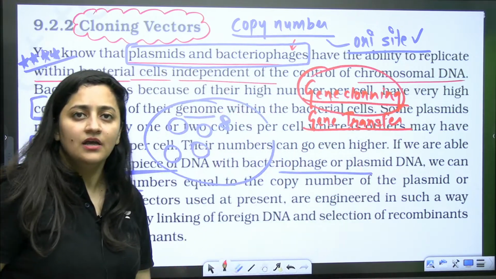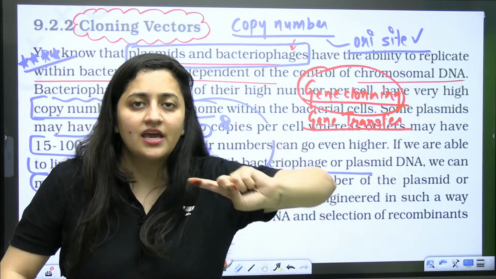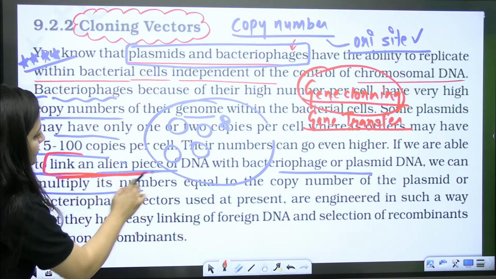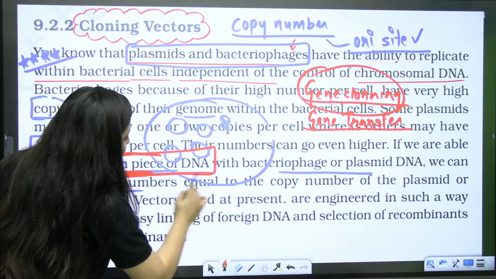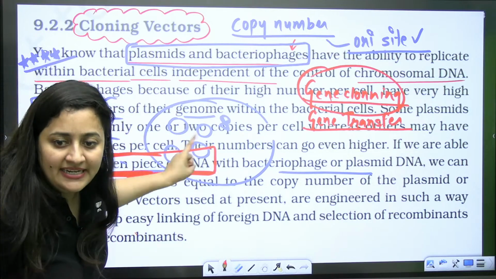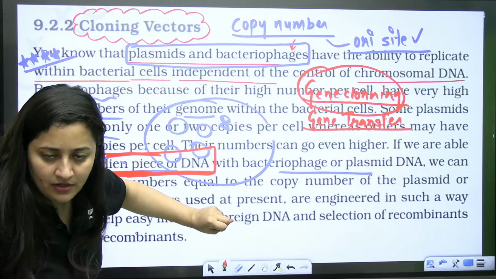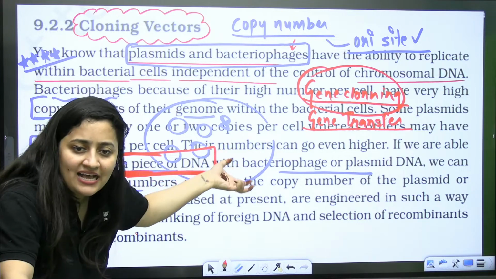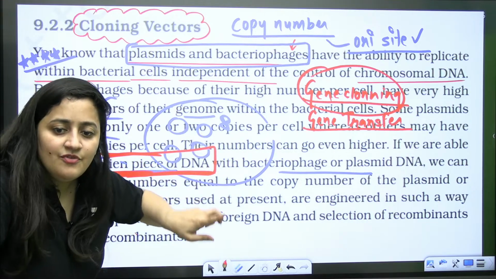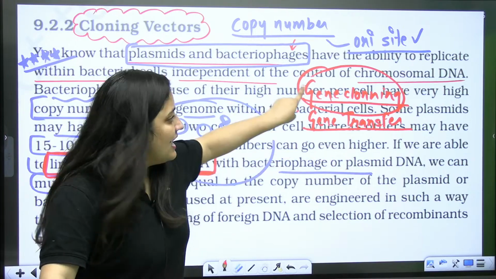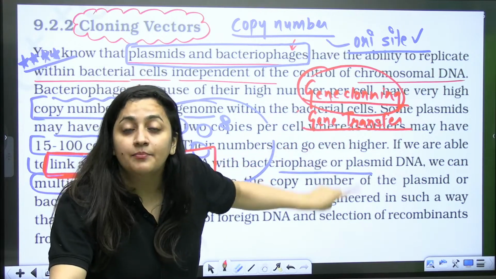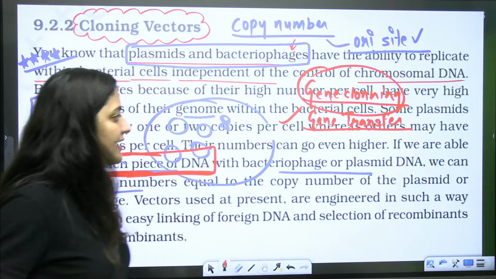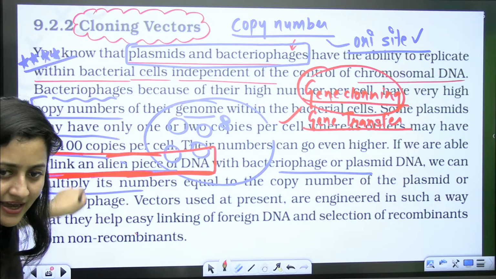With the help of these vectors, because they are multiplying, they are replicating, they are making their multiple copies. So obviously if I link my alien piece of DNA or my desired DNA with that particular plasmid, it can be bacteriophage, it can be plasmid, then when this bacteriophage or plasmid replicates, even my gene will replicate. I will get its clones, I will get its multiple copies. That's how the copy number helps. And then finally I will transfer that desired gene. Are you getting my point? So that's what they are explaining here.